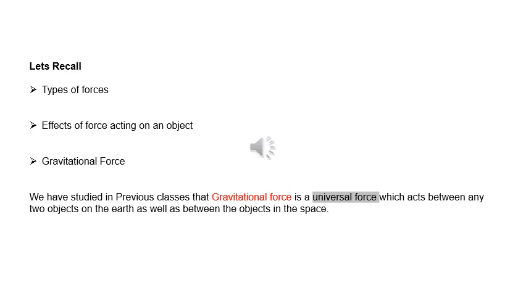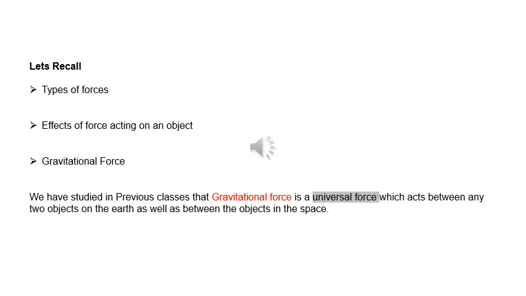Effects of force on an object. A force applied on an object can change the shape of an object. A force applied on a stationary object can even set it in motion. A force can also bring a moving object to rest. Also, a force can change the speed and direction of a moving object.